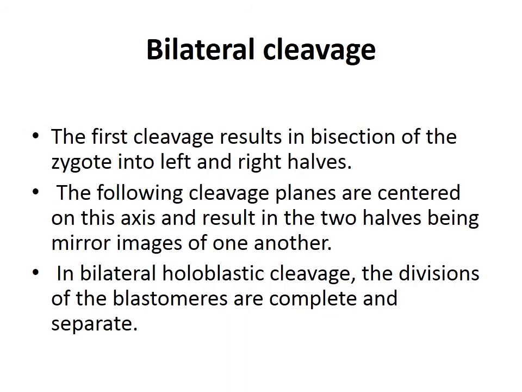Bilateral cleavage. The first cleavage results in bisection of the zygote into left and right halves. The following cleavage planes are centered on the axis and result in two halves being mirror images of one another. In bilateral holoblastic cleavage, the divisions of the blastomeres are complete.